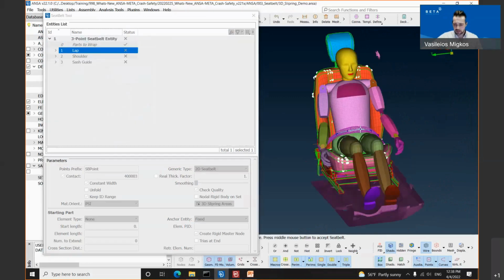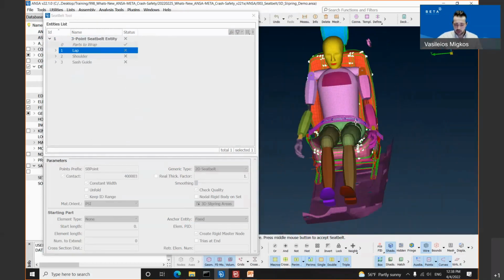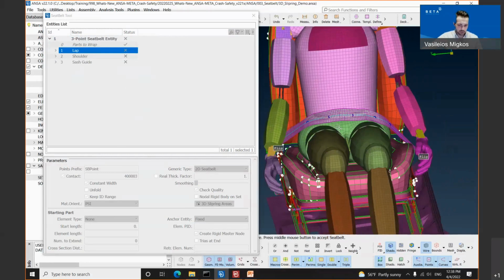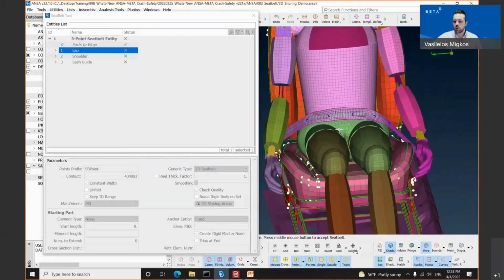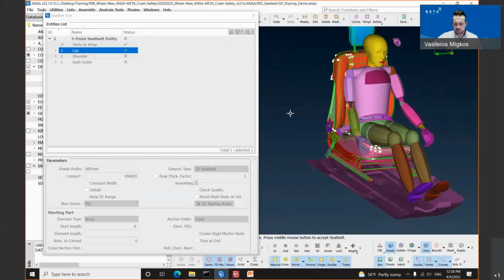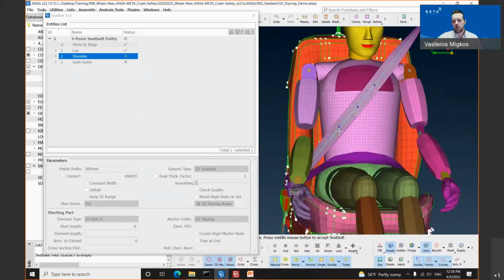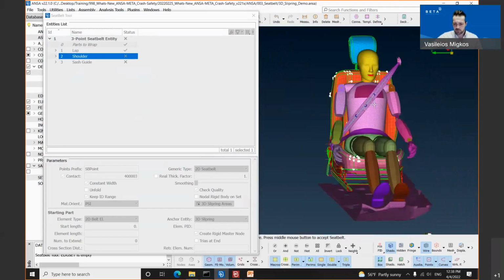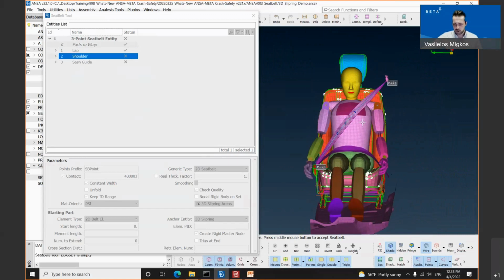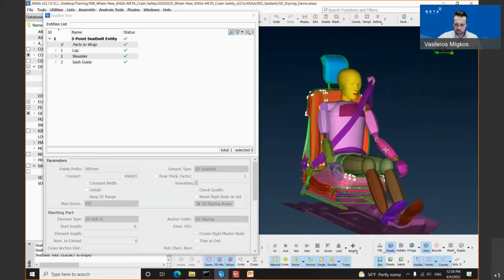Once these buttons have been selected, as you can see, the tool creates the first component. There are some dark blue dot points where the user is able to modify the position of the seatbelt. We will not perform a modification. We will simply confirm this one. The tool creates the second component, which is a shoulder component in our case. Again, the dark blue points appear for the shoulder component. We can modify the position of this component. And once we confirm this shoulder component, you will notice that the seatbelt has been created.